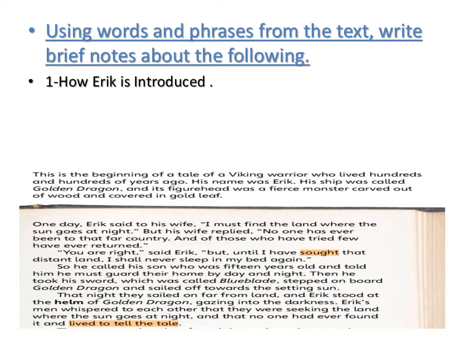Now, let's try scanning the text to search for how Eric is introduced. This is very easy because a main character like Eric is usually introduced at the beginning, at the introductory, right? So it says here, this is the beginning of a tale of a Viking warrior. Super.